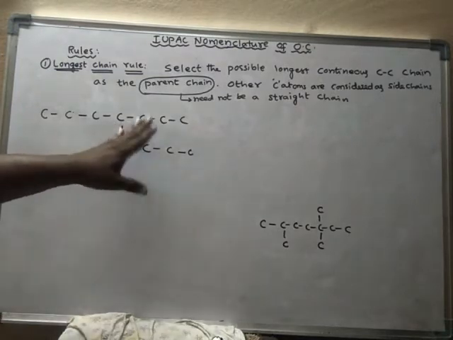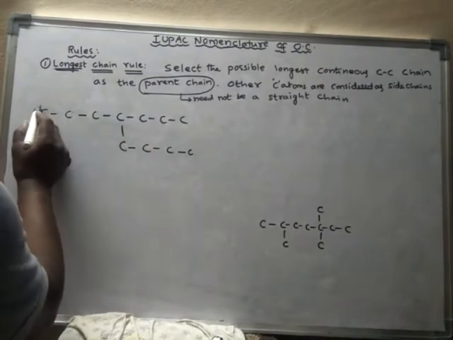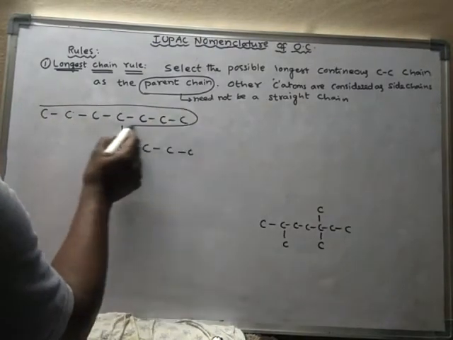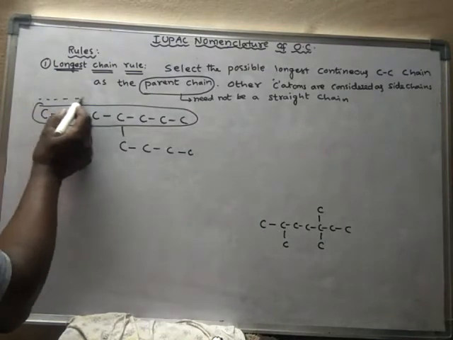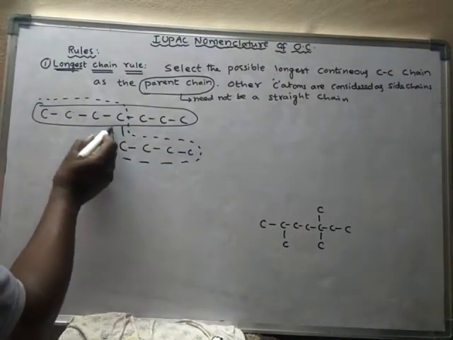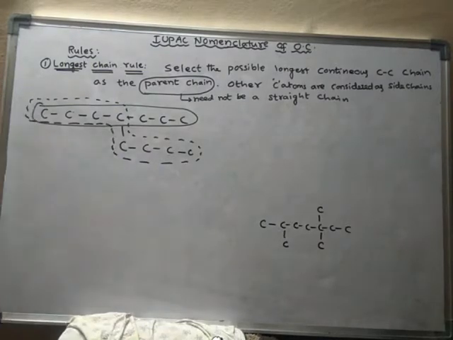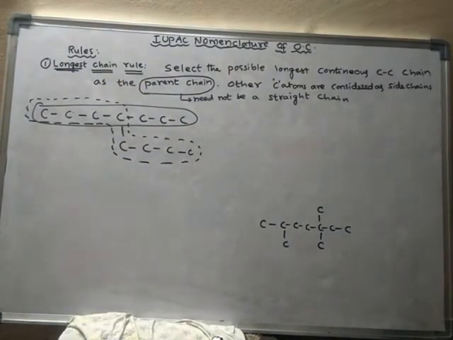So here, what is the parent chain? Suppose this is one of the longest continuous carbon chains, and this is another continuous carbon chain. Which chain should be treated as the parent chain to write the name of the alkane?